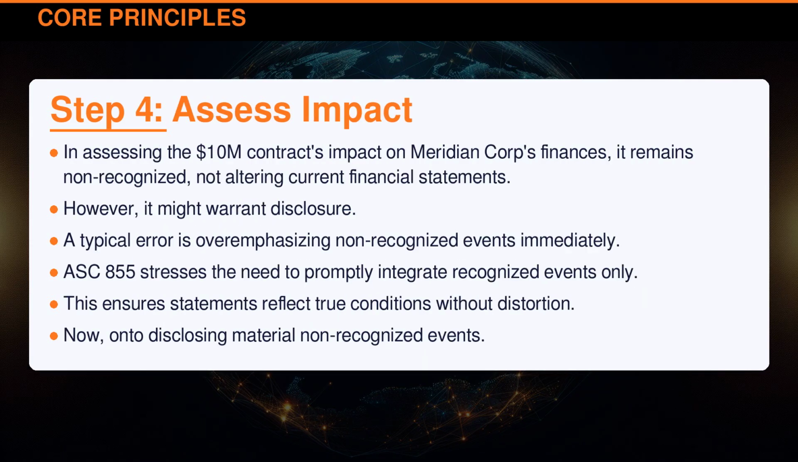In assessing the $10 million contract's impact on Meridian Corporation's finances, it remains non-recognized, not altering current financial statements. However, it might warrant disclosure. A typical error is overemphasizing non-recognized events immediately. ASC 855 stresses the need to promptly integrate recognized events only. This ensures statements reflect true conditions without distortion. Now, on to disclosing material non-recognized events.